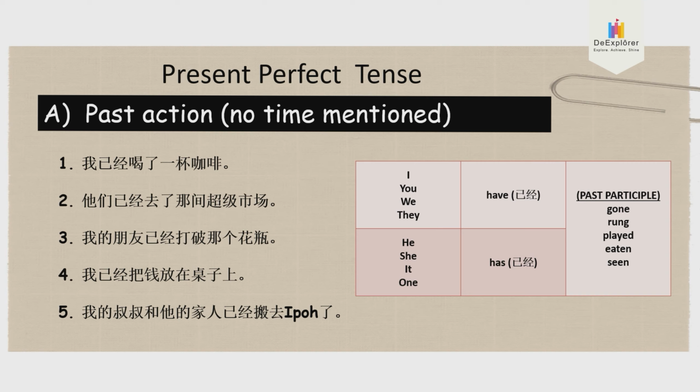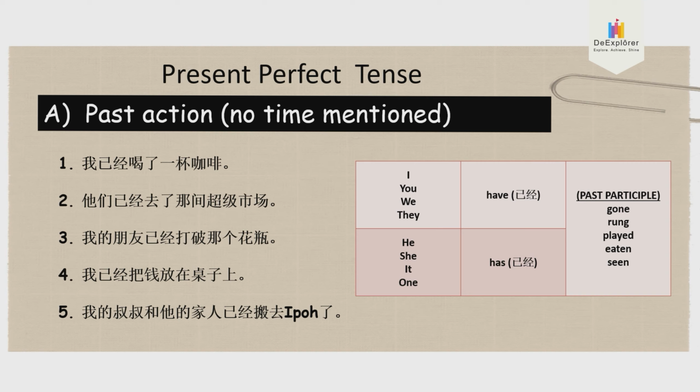Okay, I can only help you with sentence number 1. Subject, I. The verb is drink, but you cannot write I drink because it is a past action. 已经 see? So 已经喝了，没有讲时间。Therefore, you will use I, have, or has. I have. 喝是 drink, but you cannot write I have drink. Wrong. What is the past participle for drink?